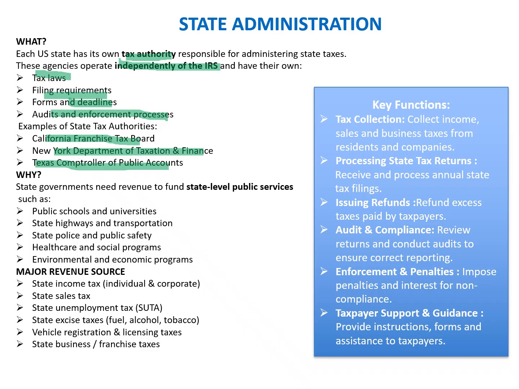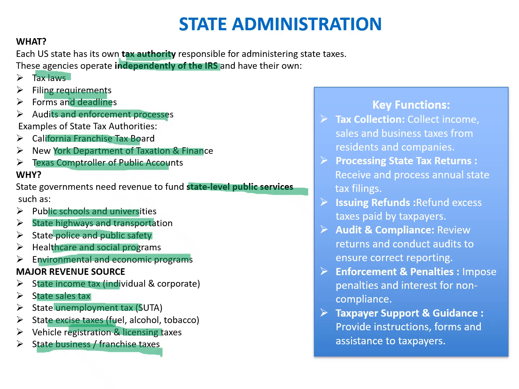For California, we have the California Franchise Tax Board. For New York, we have the New York Department of Taxation and Finance, and for Texas, we have the Texas Comptroller of Public Accounts. And why is this required? Because each state government needs revenue to fund state-level public services, such as public schools and universities, state highways and transportation, state police and public safety, healthcare and special programs, and environmental and economic programs. The major sources of revenue for a state are the state income tax, state sales tax, state unemployment tax, state excise tax, vehicle registration and licensing taxes, and state business and franchise taxes.